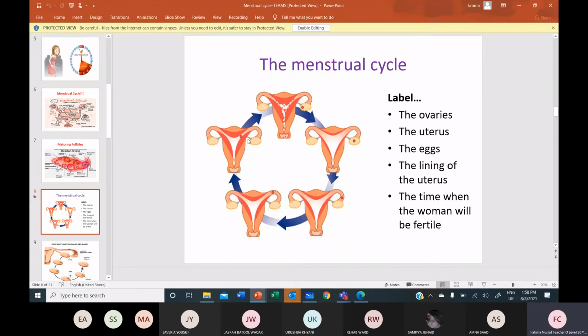See, the menstrual cycle is taking place. This is the egg, traveling here. They are showing you the endometrium here. Here the endometrium is thickest and has started sloughing out.